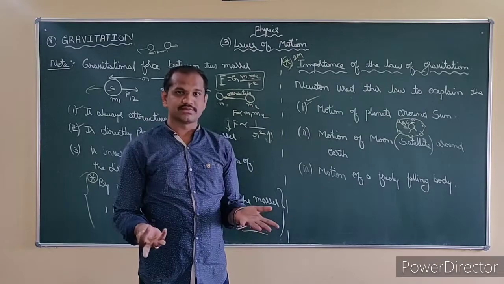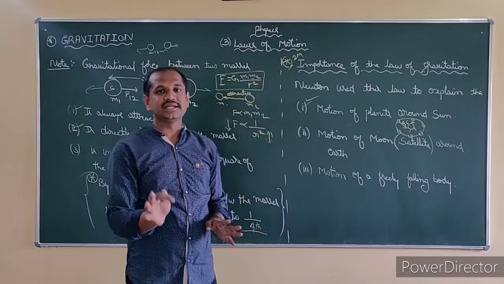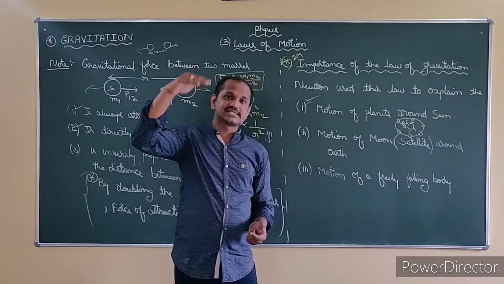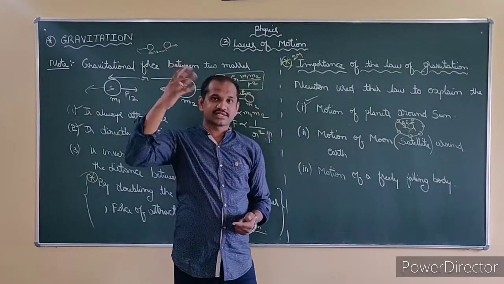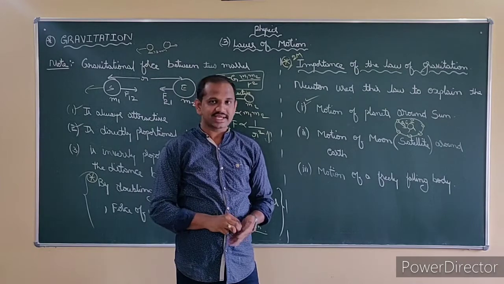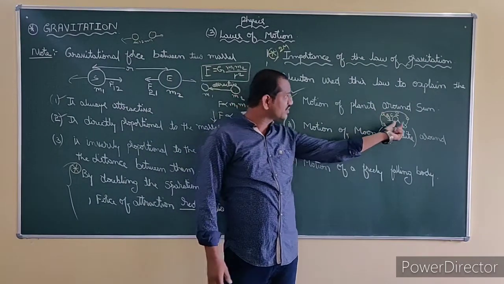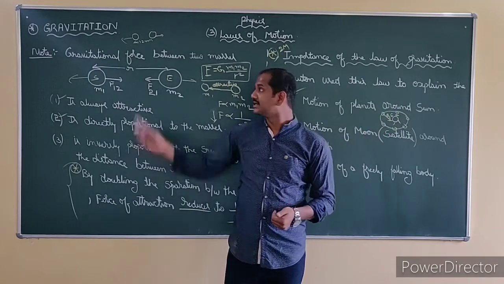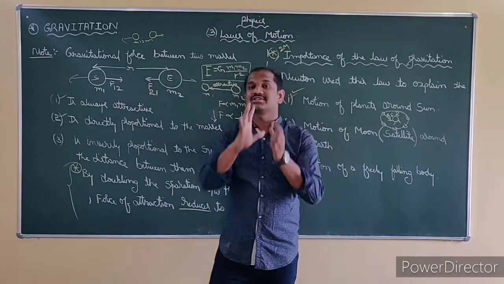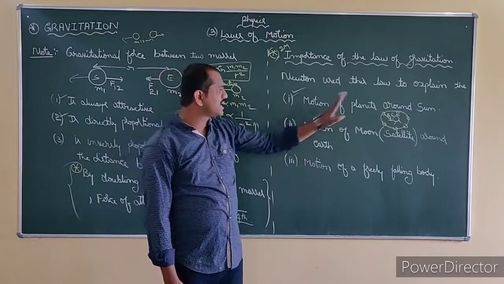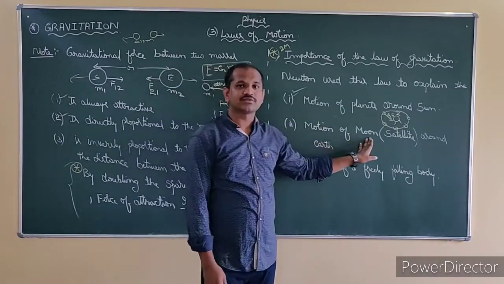If that was not possible... see, Newton didn't discover that the earth is revolving. The earth has been revolving for many billions of years, that is a creation of God, right? But he explained what makes the earth revolve around the sun. That is the attraction of the masses between them. Understand?